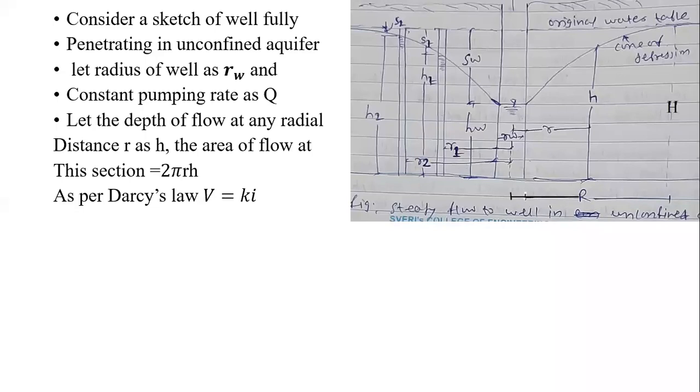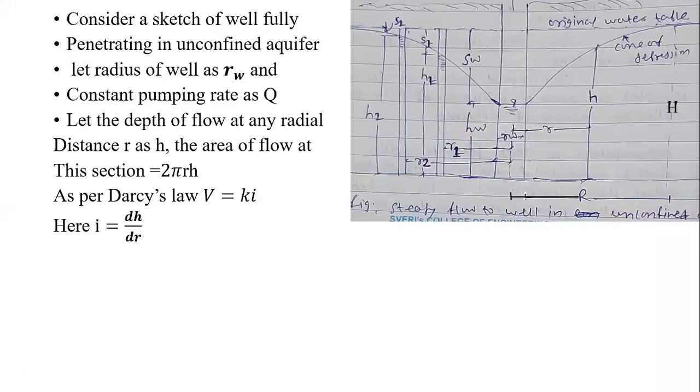So here, we have assumed that the area is at a radial distance of r, where the height is h. Here y is the small h and x is the small r. For an incremental value, we will consider r as dr and h as dh. It means that I will be nothing but dh by dr.